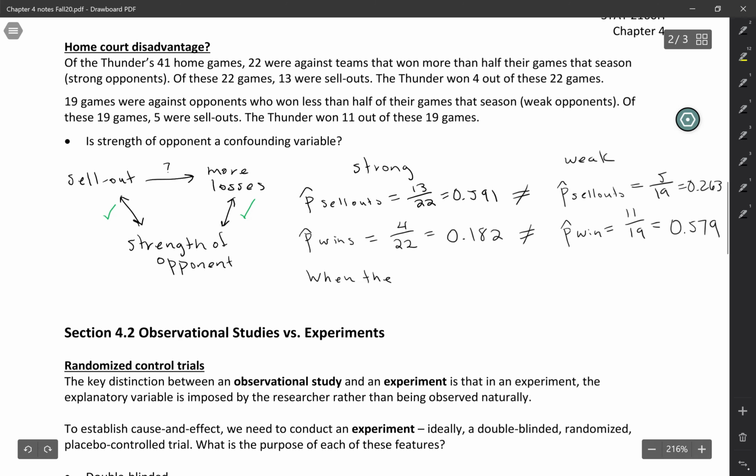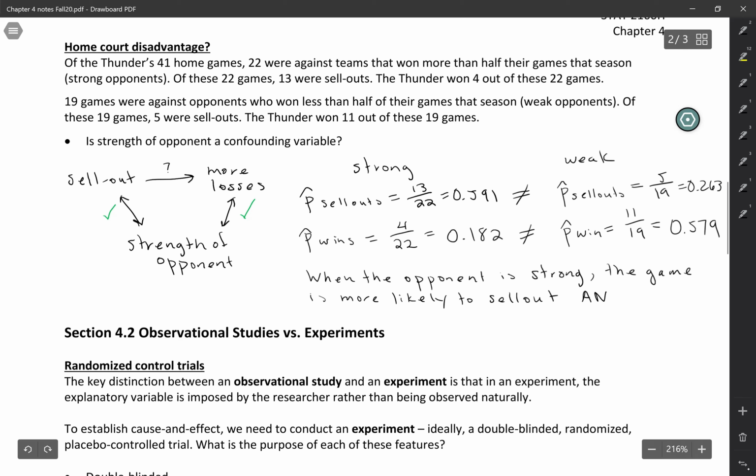So when the opponent is strong, thinking about the confounding variable here, first we said that the game is more likely to sell out. So that sort of makes sense. People are going to be more interested in strong opponents, and so those games are going to be more likely to sell out.